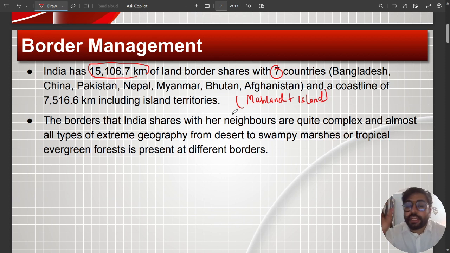Each border has its own unique geographical feature. It has extreme topography, from desert, from swampy marshes, from thick dense forest, and some borders are also highly densely populated, so it has its own issues.